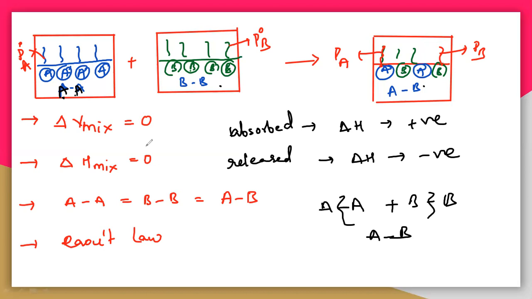So remember, once again I'm saying, for breaking the bond we need heat energy, that is positive. When you are making the bond, the formation of bond, it releases a certain amount of energy. I will tell you in another way.